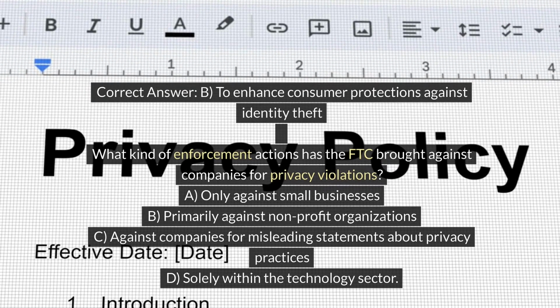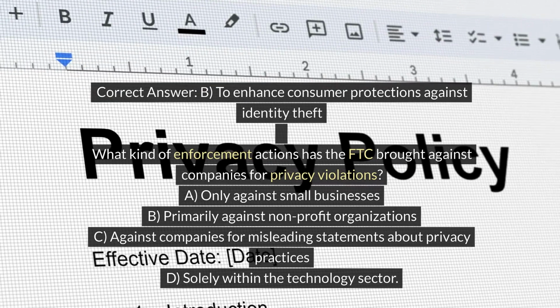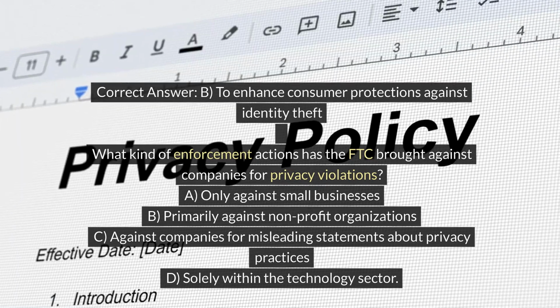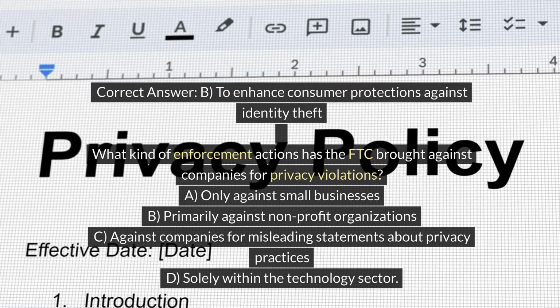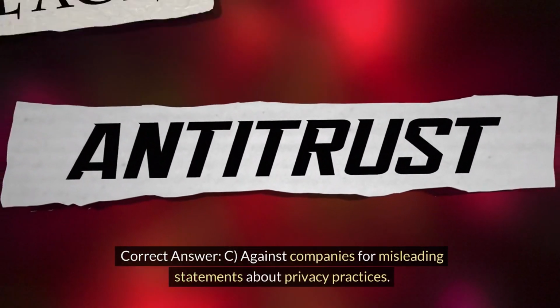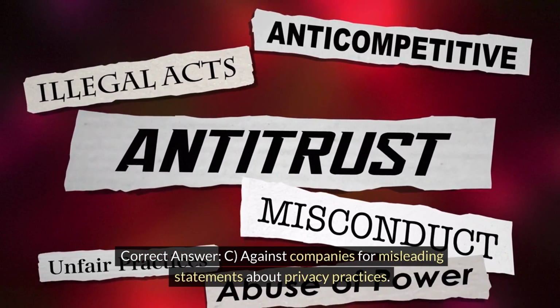What kind of enforcement actions has the FTC brought against companies for privacy violations? A. Only against small businesses. B. Primarily against non-profit organizations. C. Against companies for misleading statements about privacy practices. D. Solely within the technology sector. Correct answer: C. Against companies for misleading statements about privacy practices.